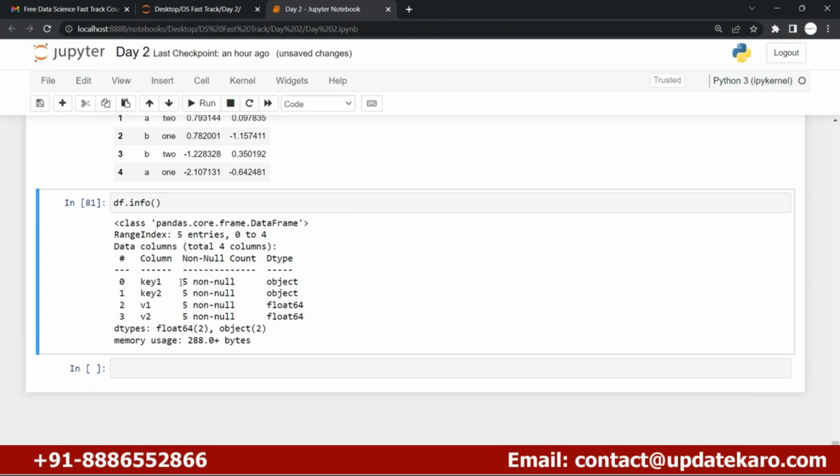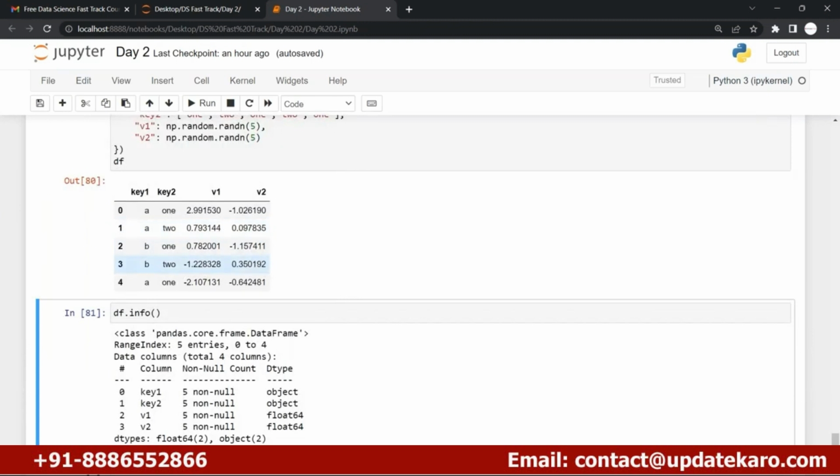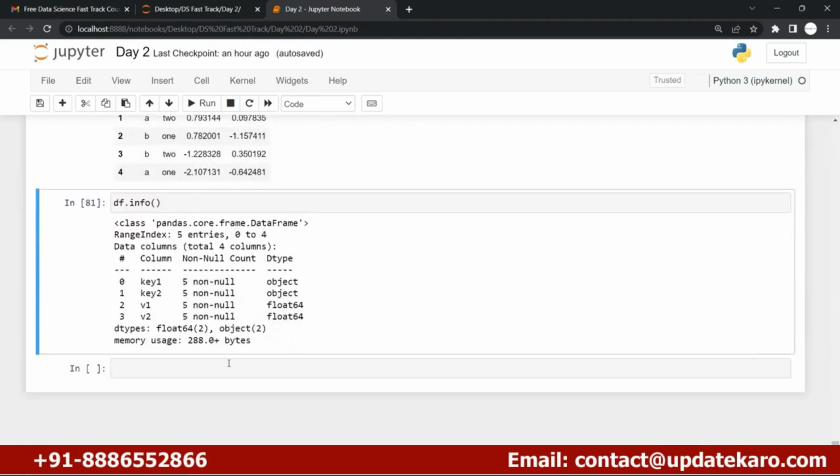And how many values are non-null? In each of my 4 columns you will find 5 non-null values, which means there is no None value, right? And here you can see the data type for each column: the first 2 columns are object and the second 2 columns are float. Now we know that float is nothing but decimal point numbers. This is nothing but my info, right?